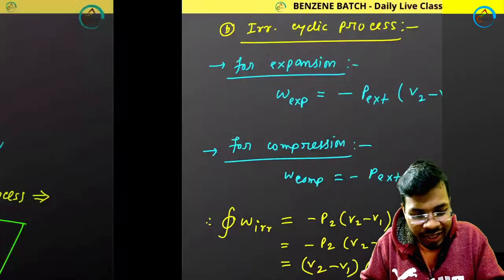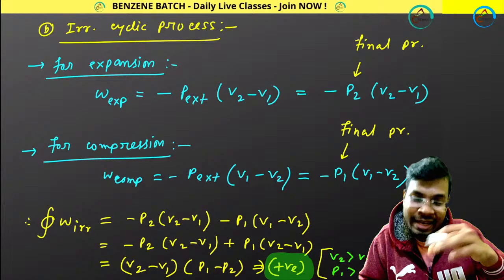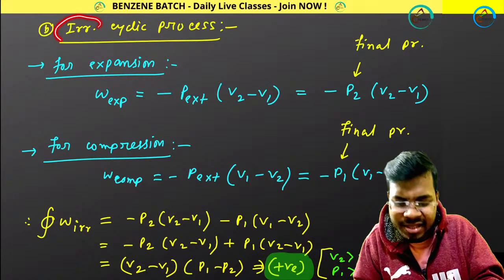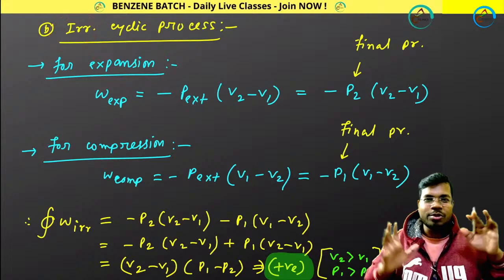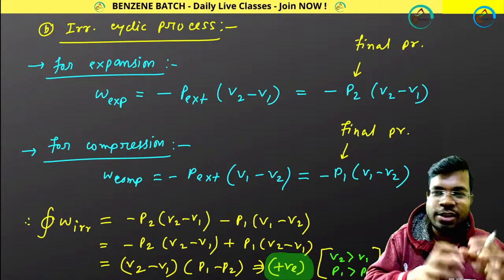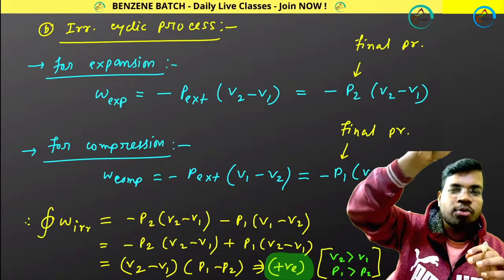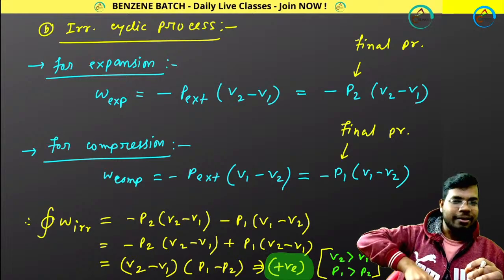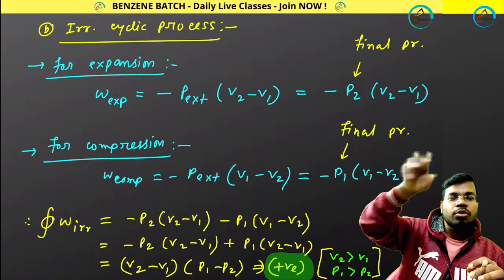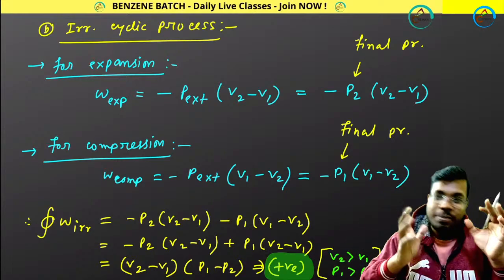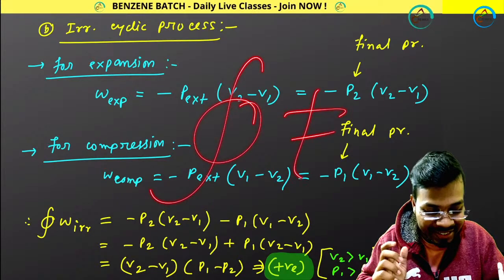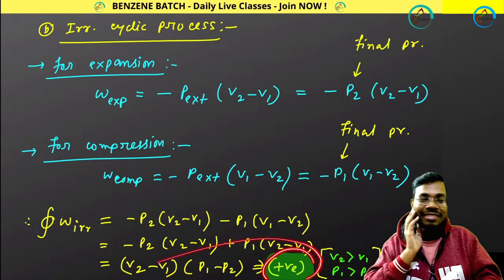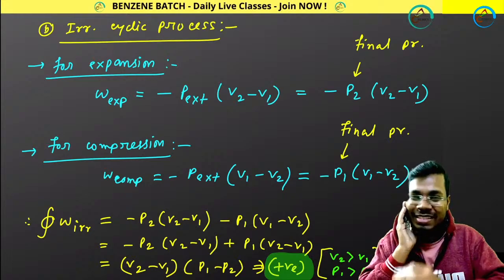But for irreversible cyclic process, what is happening in nature? Irreversible process means the natural process. Suppose you are going from Delhi to Mumbai, Mumbai to Kolkata, Kolkata to Delhi, and again Delhi to Mumbai, Mumbai to Kolkata, Kolkata to Delhi. That is your natural process. In this process, your cyclic integral cannot be 0. It will be positive.